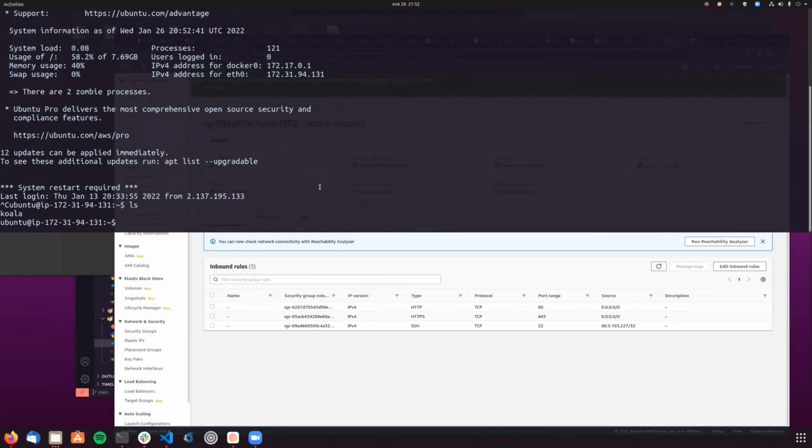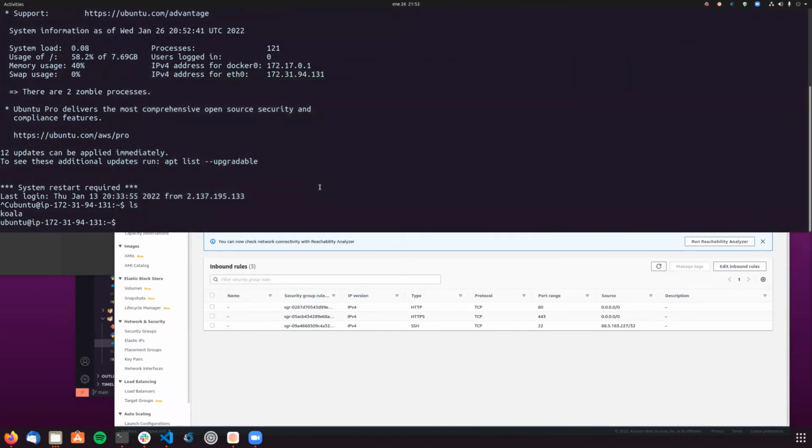So let's download and run the Docker image that I just pushed to Docker Hub. I'm gonna go with sudo docker run, my username, x/animal, latest.